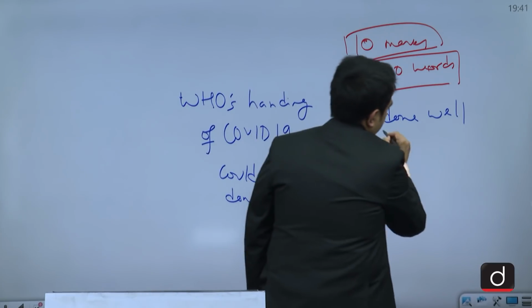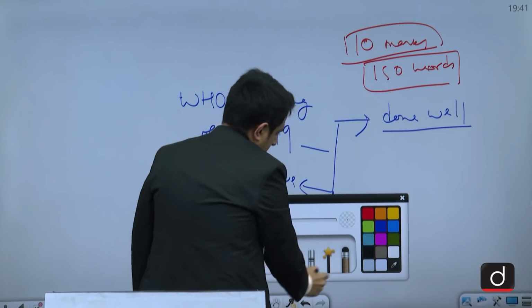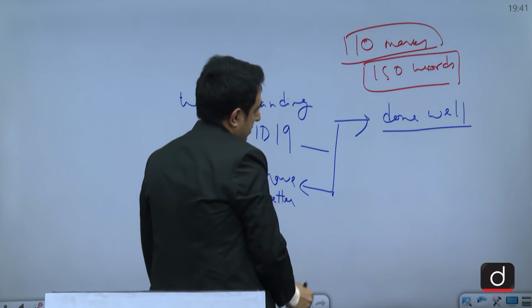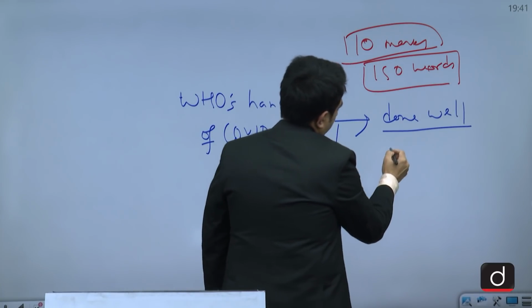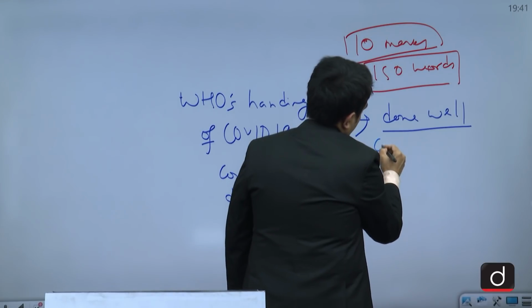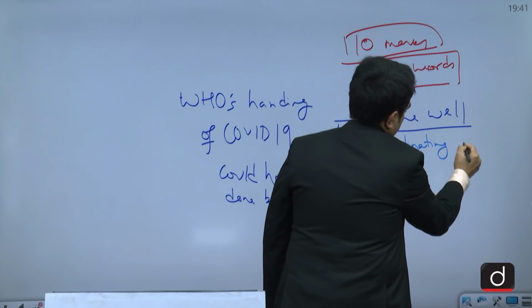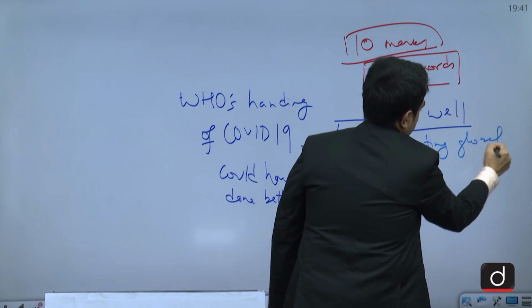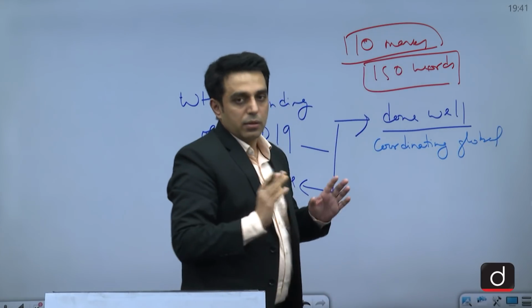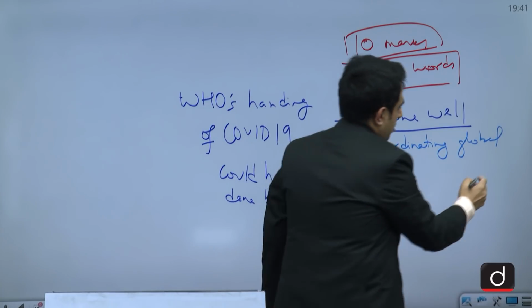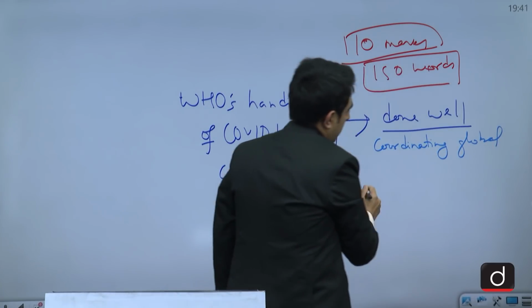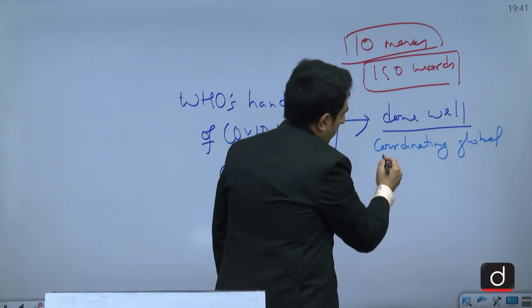So where it has done well, here we can cite certain things such as coordinating the global efforts. It was telling all the countries not to take it lightly, that COVID-19 is serious and you should gear up your health infrastructure to take care of it.